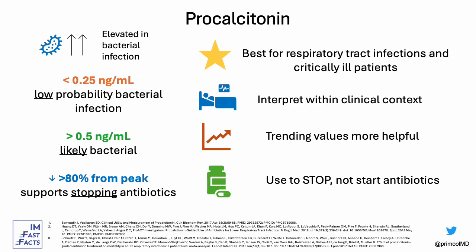So to summarize, procalcitonin is elevated in bacterial infections. It is especially helpful for lower respiratory tract infections, sepsis, and unclear diagnoses, but not for skin infections. A value of less than 0.25 means lower probability of bacterial infection, while a value greater than 0.5 means higher probability. A drop in greater than 80% of the procalcitonin means you should consider stopping antibiotics. But remember, clinical judgment always comes first.